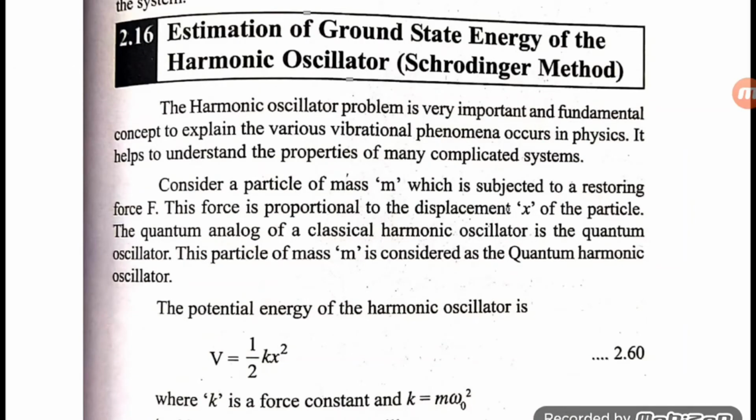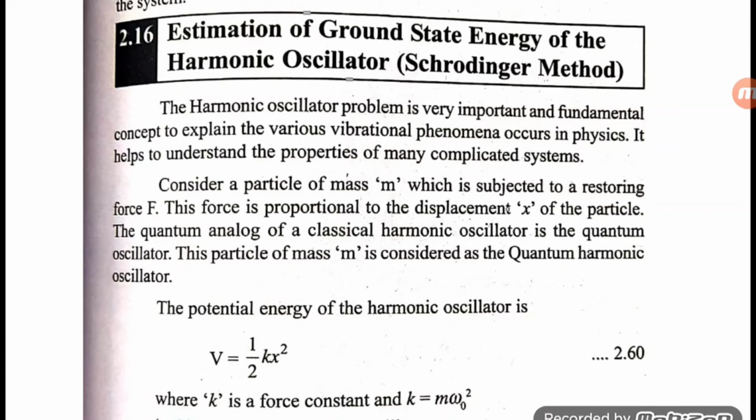Consider a particle of mass m which is subjected to a restoring force F. The force is proportional to the displacement x of the particle. This is the quantum analog of a classical harmonic oscillator. In the quantum oscillator, the particle of mass m is considered as a quantum harmonic oscillator.